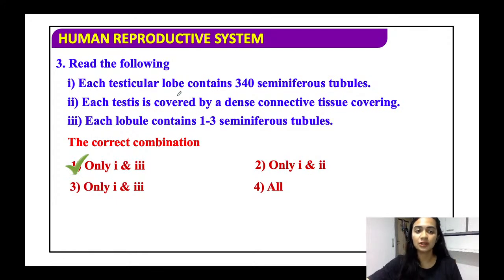No, I don't think so, because I feel that each testicular lobe only will contain 250. 340 is a wrong term. Again, here the answer is wrong, I feel. If you all differ, you can write in the chat box. I feel here only the third statement is correct.